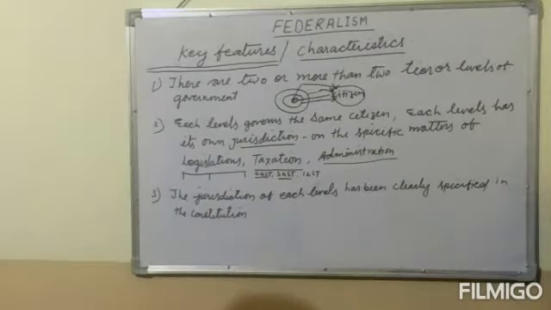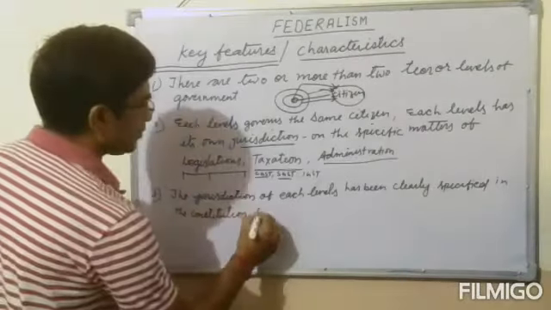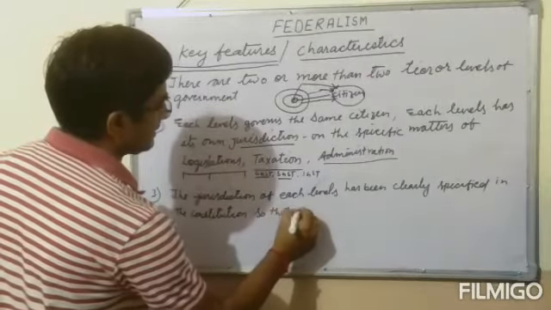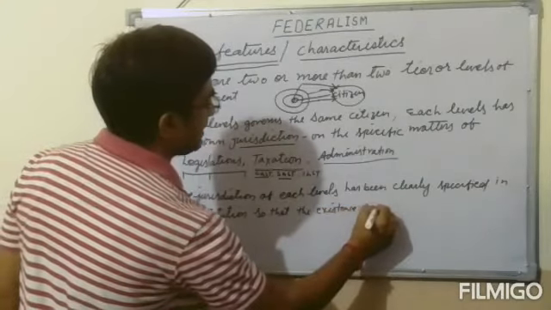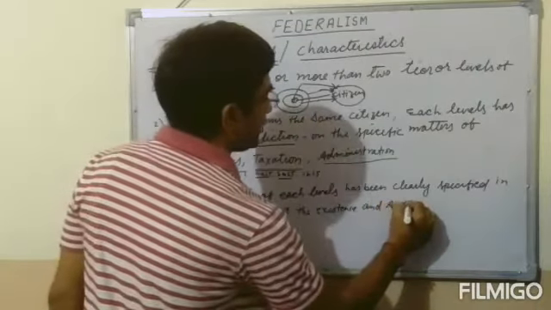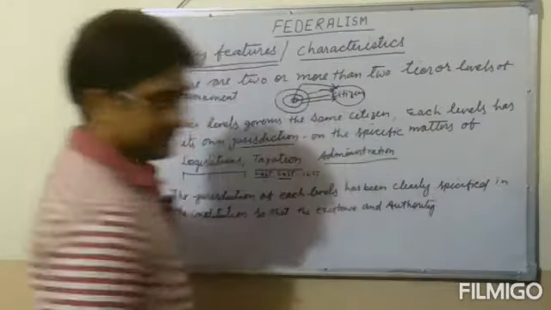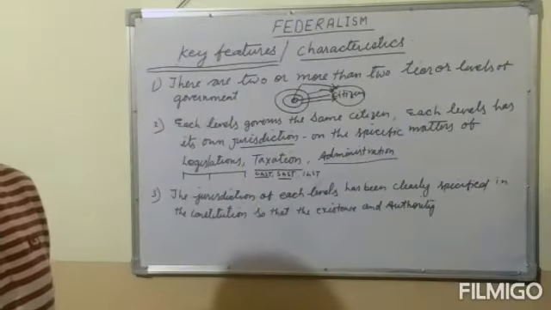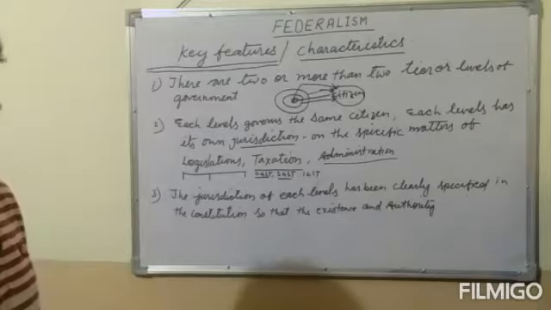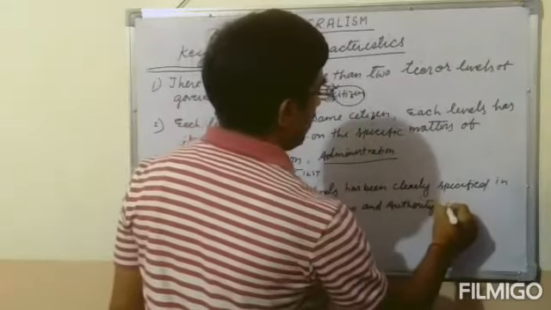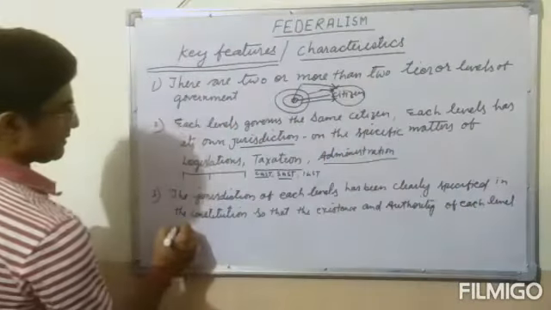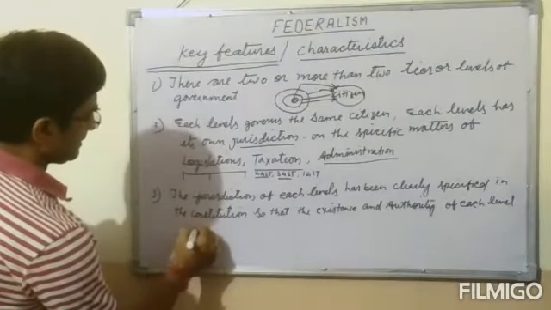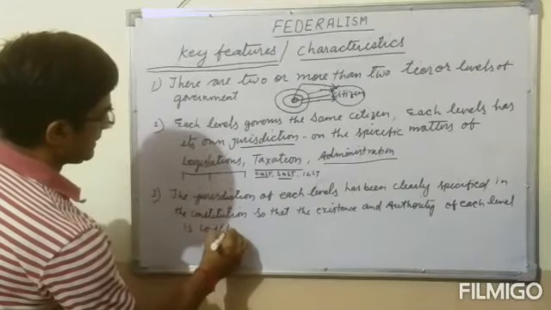And a very important thing, student, why it is given: so that the existence and authority of each tier of government is constitutionally guaranteed.